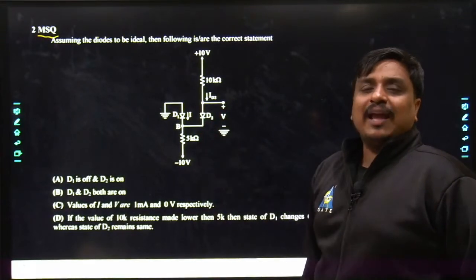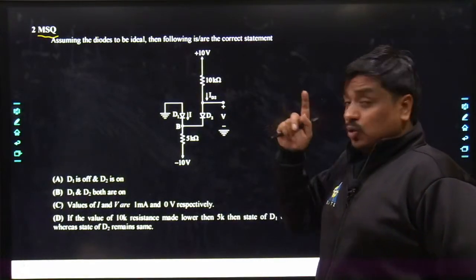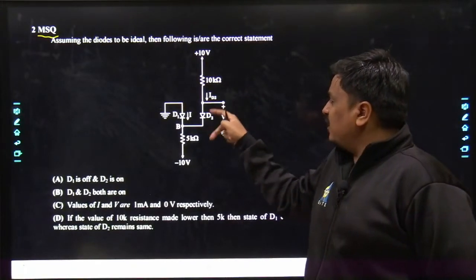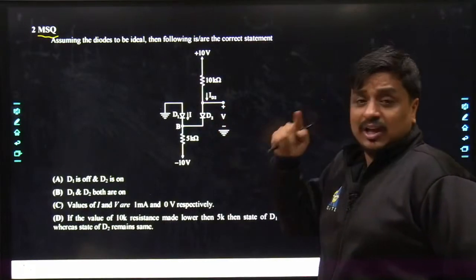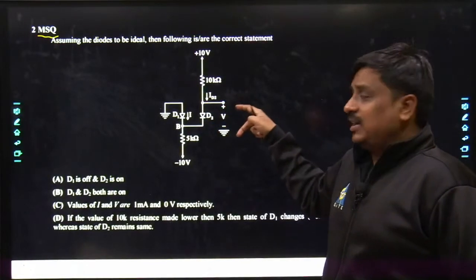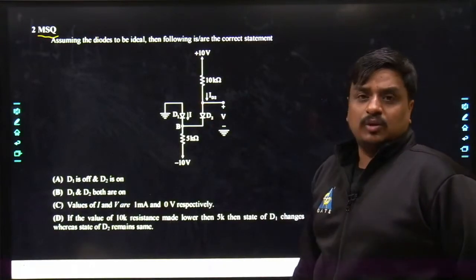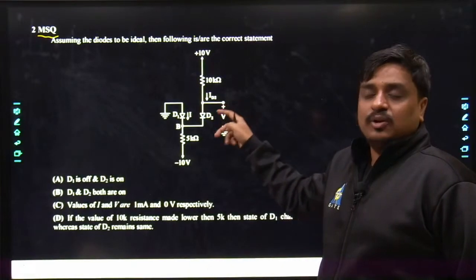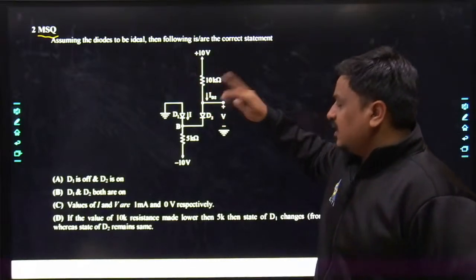Obviously, whenever we calculate the voltage at any terminal, we take the reference of ground. So nobody should get confused that they have to calculate the voltage across the diode. No, my dear friends, this has not been taken across the anode as well as cathode. This potential has been taken at the anode terminal of the diode, taking the reference of the ground. It's purely the potential at this terminal with reference to ground.